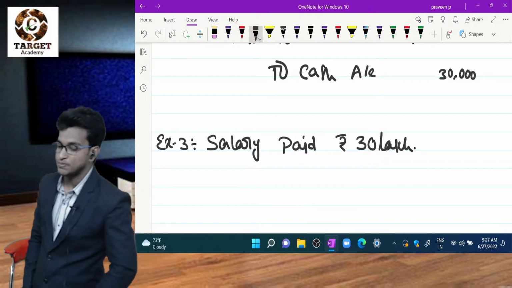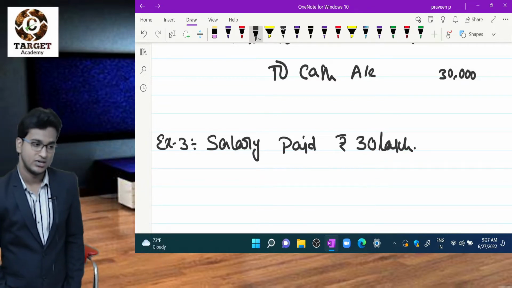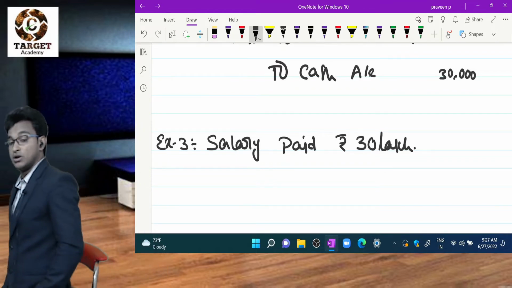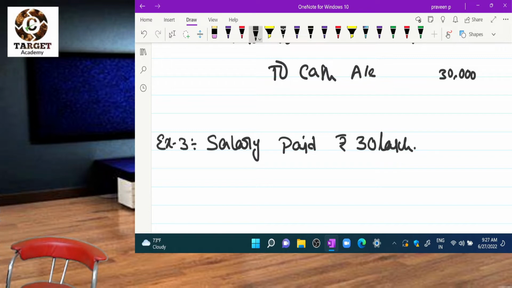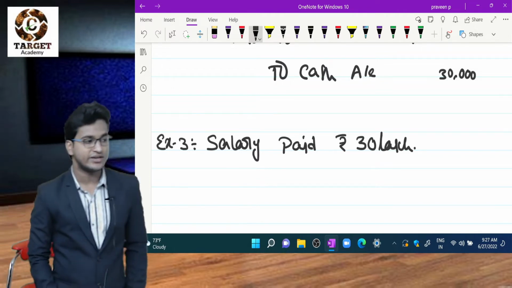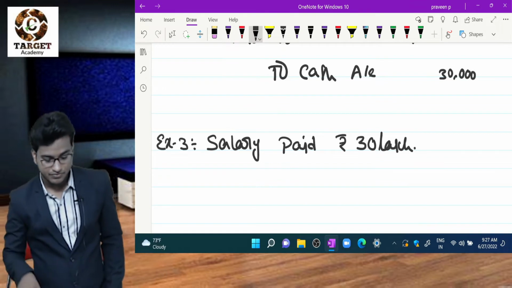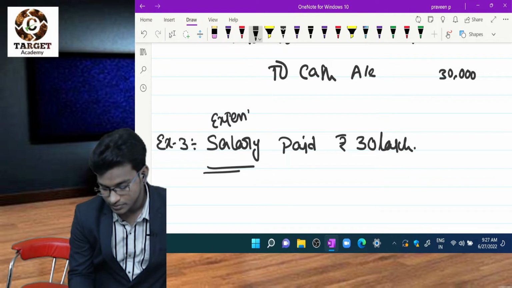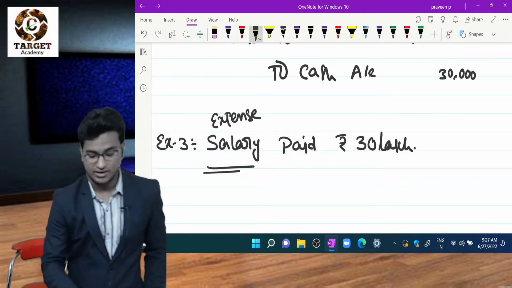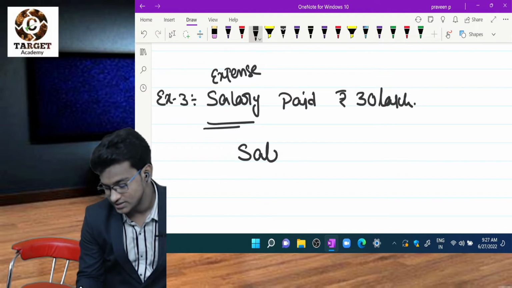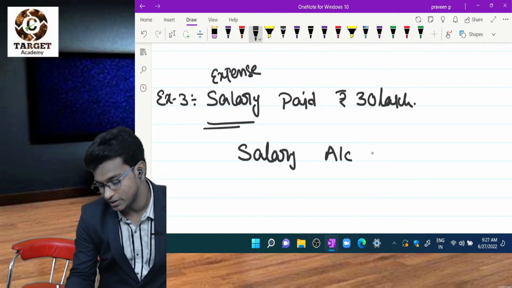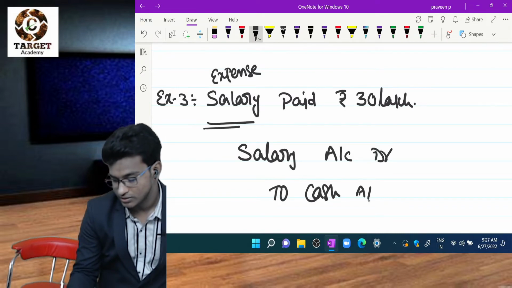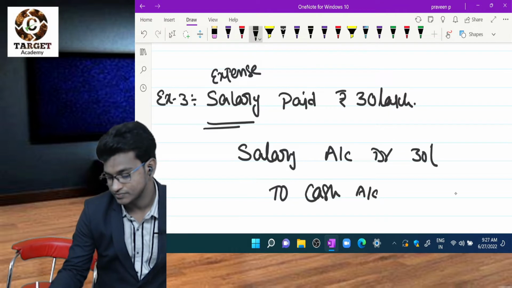So here salary is my expense or income? Expense. Okay. Then you have to go to your golden rule number 3. What is rule number 3? Debit all expenses and losses, credit incomes and gains. Here salary is my expense, right? So I have to debit salary. Then what is the entry? Salary account debit to cash account, 30 lakhs.